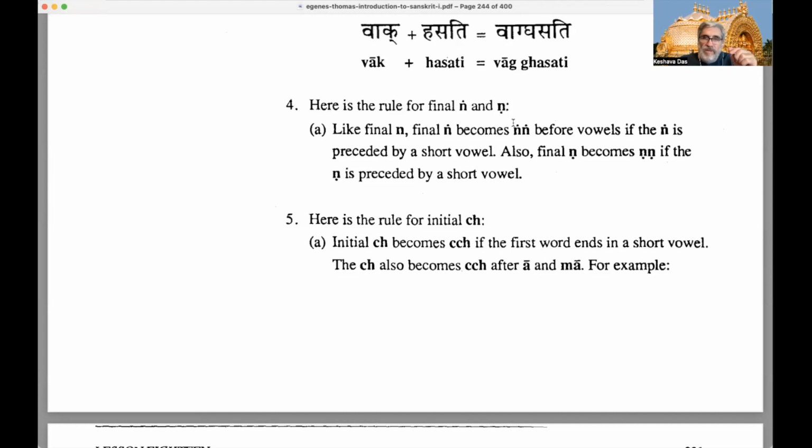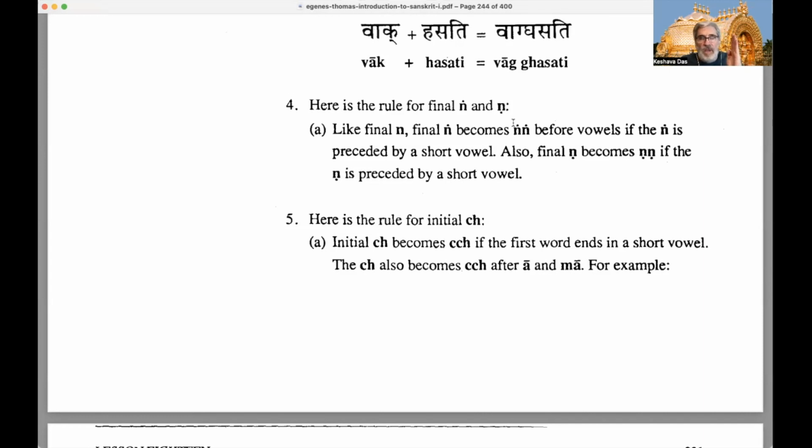Same thing for cerebral N. If your first word ends in cerebral N and the next word begins in a vowel, it becomes double cerebral N if the cerebral N at the end of the initial word is preceded by a short vowel.